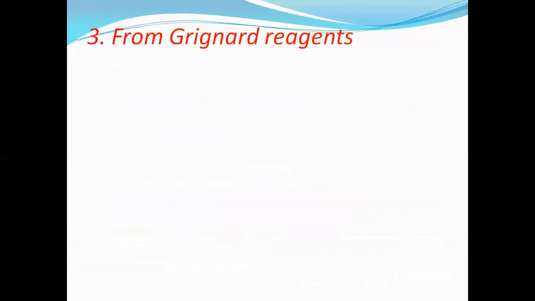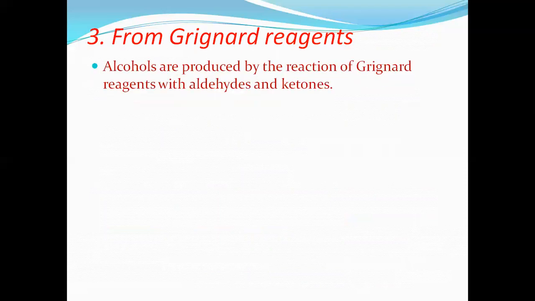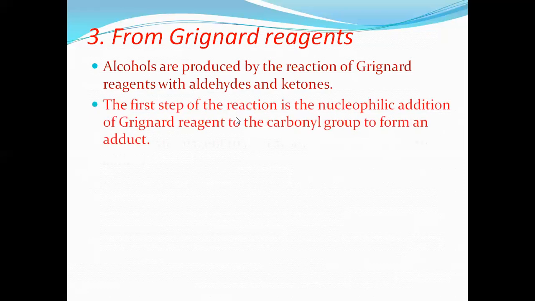Now, from Grignard reagent. What is Grignard reagent? In simple formula, we can say RMgX, where R is either an alkyl or aryl group, Mg is magnesium, and X is halide. It is the combination of alkyl magnesium halide or aryl magnesium halide. In general, RMgX is called Grignard reagent. Here, alcohols are produced by the reaction of Grignard reagent with aldehydes and ketones.